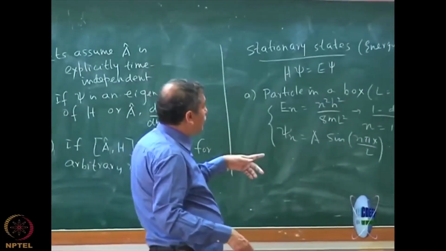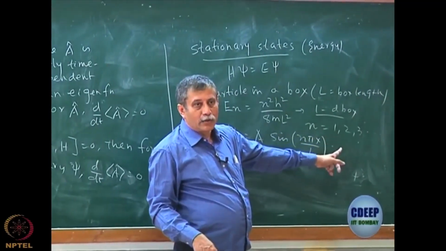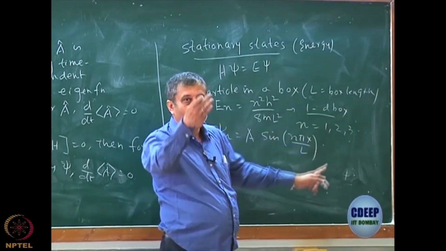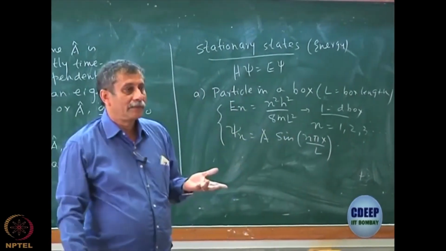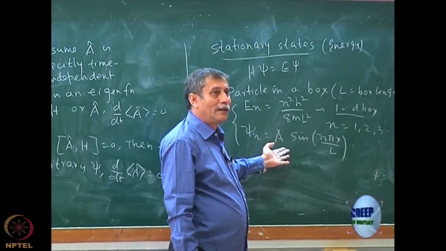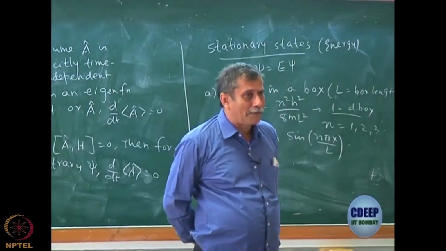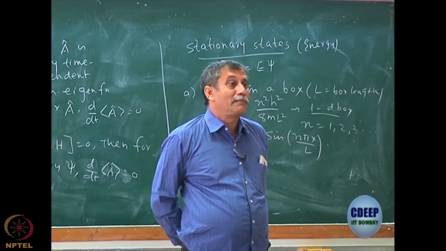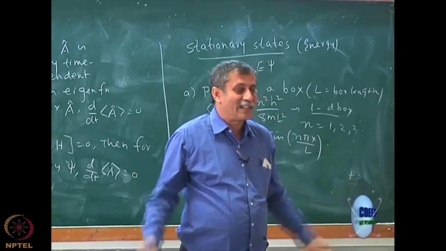I hope all of you remember why n negative is not written and why n equal to 0 is not written. Somebody told me why n equal to 0 is not allowed in the derivation of the particle in a box. Wave function won't be a number, wave function will be 0. No, I did not understand why it is a number. A number is a proper wave function. Oh, 0 is not just a number. 0 means the wave function does not exist. There is no probability of getting the particle. There is a serious consequence.